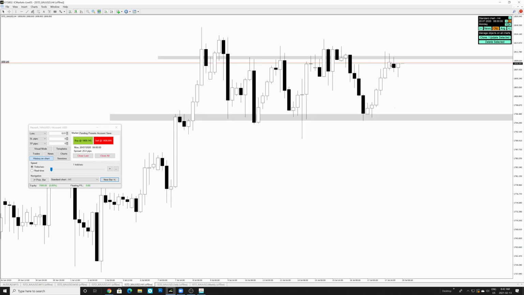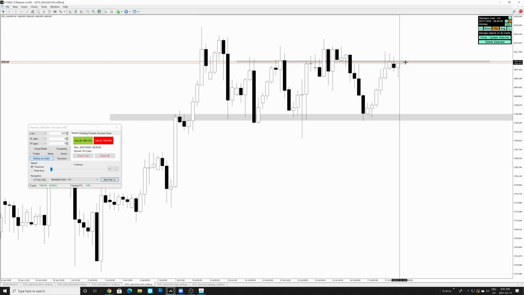So let's take a look at the 4 hour now. Here we need to readjust our resistance, which is going to be somewhere down over here. If we break above this area, we have this wick to fill 26 pips away. If we continue moving up, we can possibly continue up to this wick and then this wick right over here as well. But we look at this 4 hour candle that closed with no wick on the top. Whenever a candle closes with no wick on the top, that basically means there is less volume for price to go up, because price didn't even make a top wick at this point.